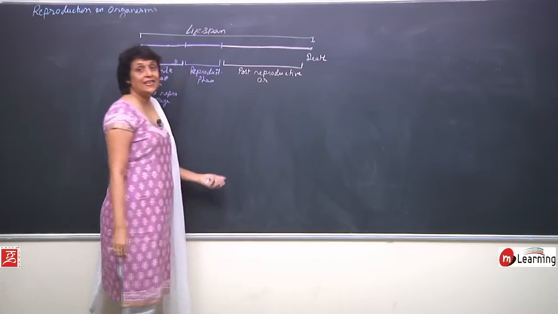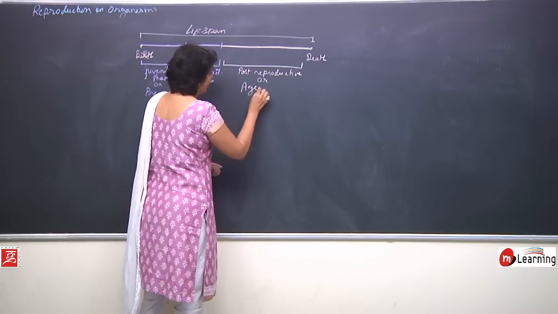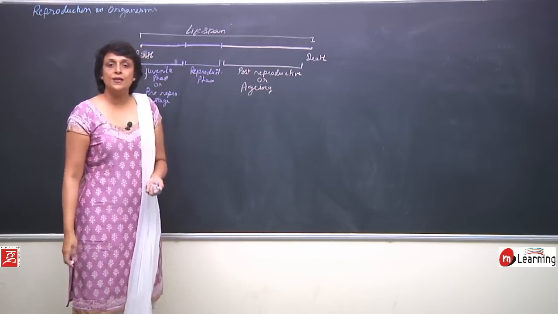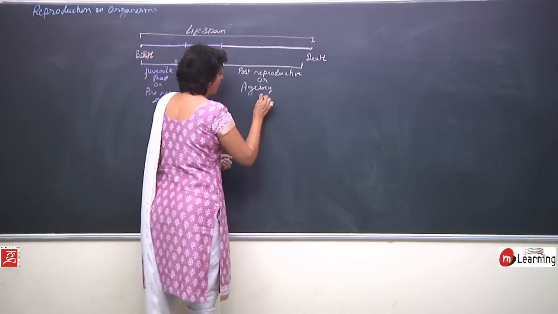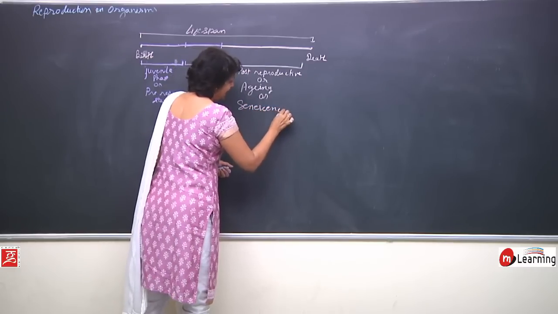During this time, aging is also taking place. In plants, this aging is also known as senescence. So, it can be called aging or senescence.